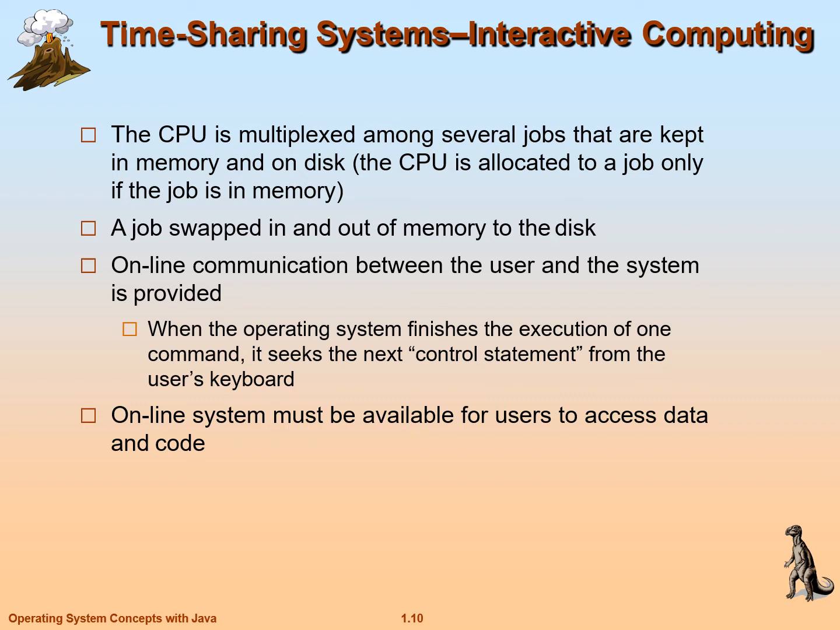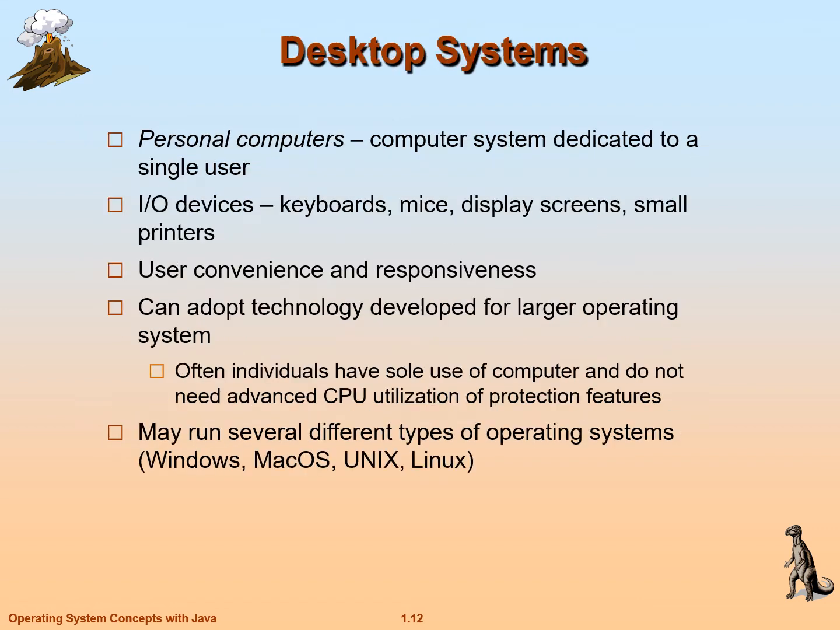The online system must be available for users to access data and code. Both data and code should be accessed by the user. Windows, and the Mac operating system, which is Apple computers' operating system, and Unix and Linux. These look similar, and these three are the major operating systems we generally use.